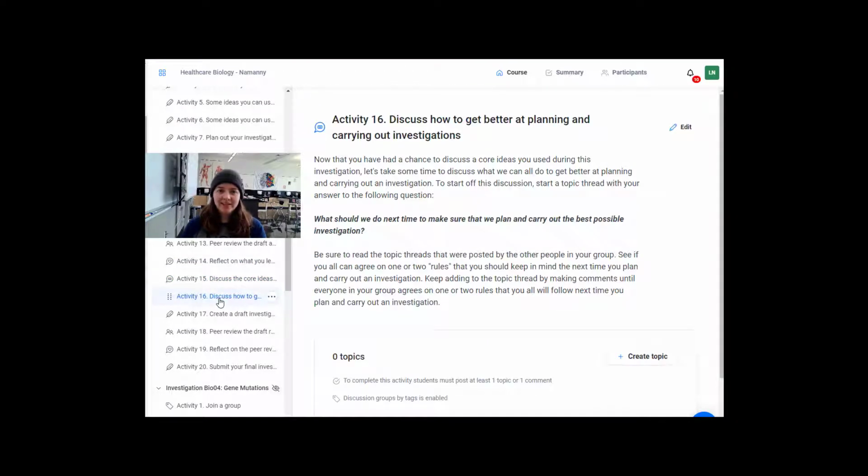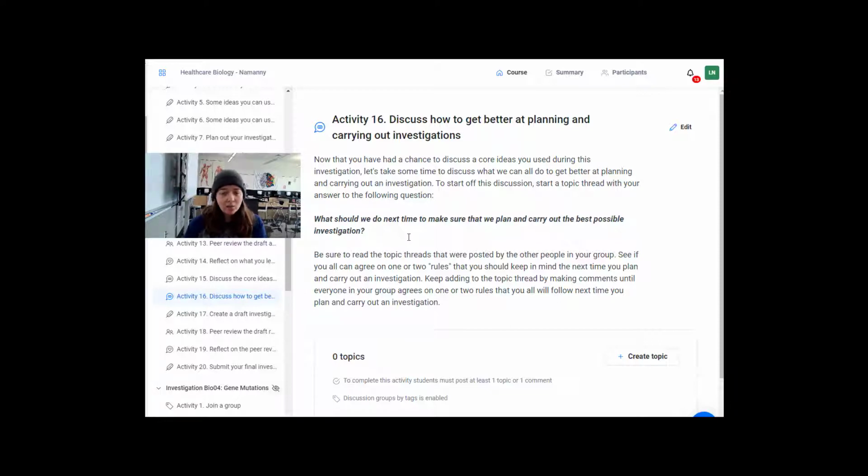Alright, activity 16 is about discussing how to get better at planning and carrying out investigations. You've had a chance to discuss the core ideas used during this investigation, so now let's take some time to discuss what we can do better at planning and carrying out the investigation. Start a topic thread with your answer to the following question. What should we do next time to make sure that we plan and carry out the best possible investigation?